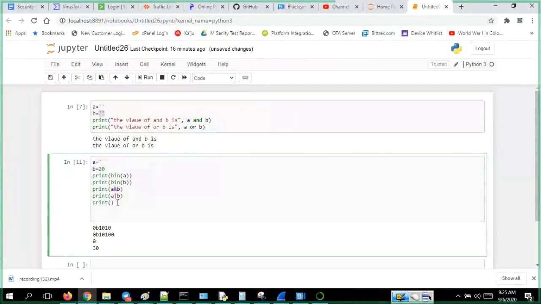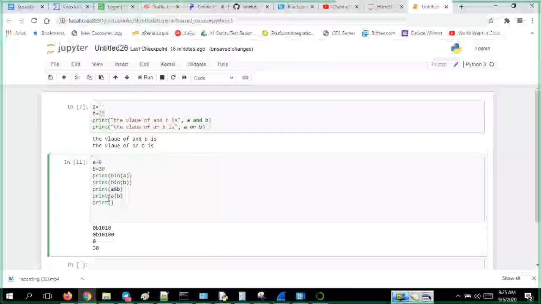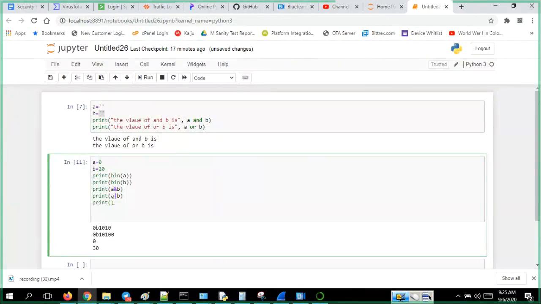You should use only integers for bitwise operators. You cannot use them for strings or anything. Bitwise operators should be used for only integers and booleans. Booleans anyhow get converted to ones or zeros, but you cannot use float, string, complex, anything else for these bitwise operators.